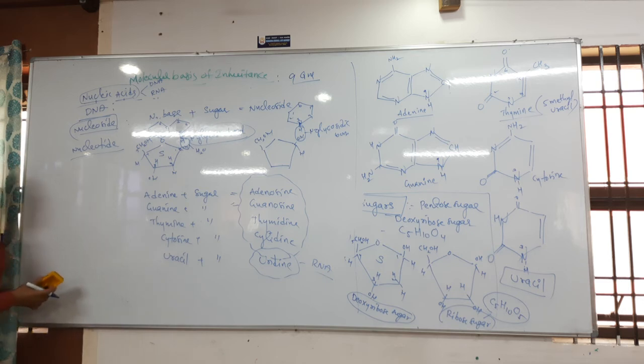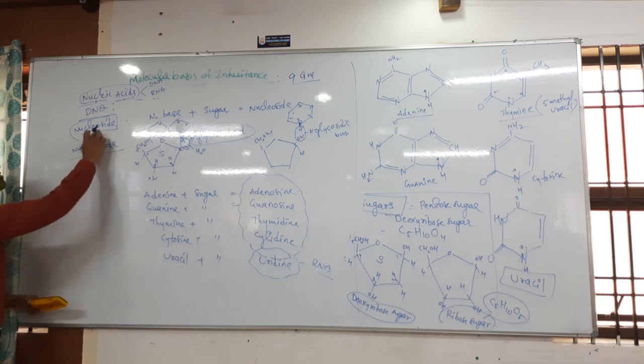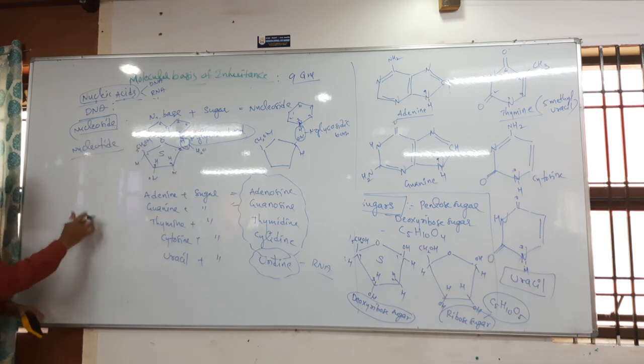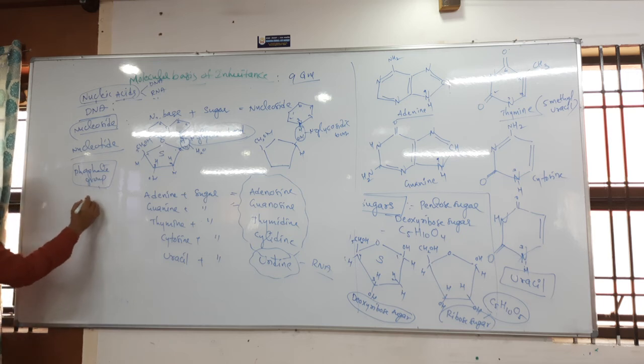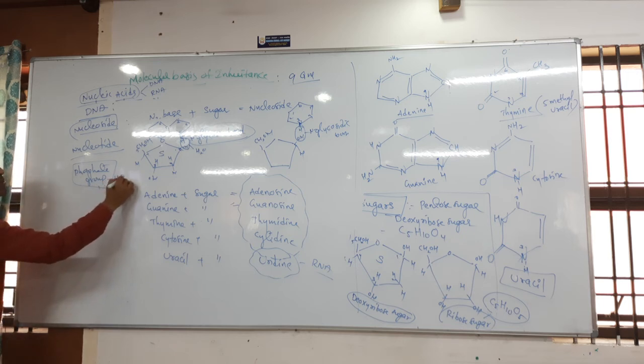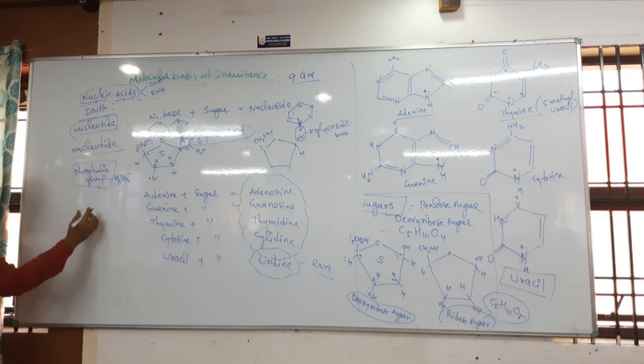So what is meant by nucleotide? Nucleotide means nucleoside plus phosphate. First, a little about the phosphate group. What is the formula of the phosphate group? H3PO4 minus. H3PO4 minus is the phosphate group.